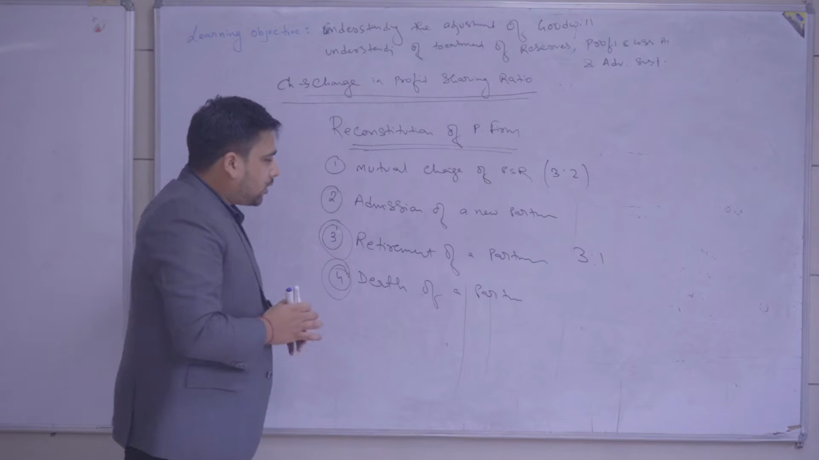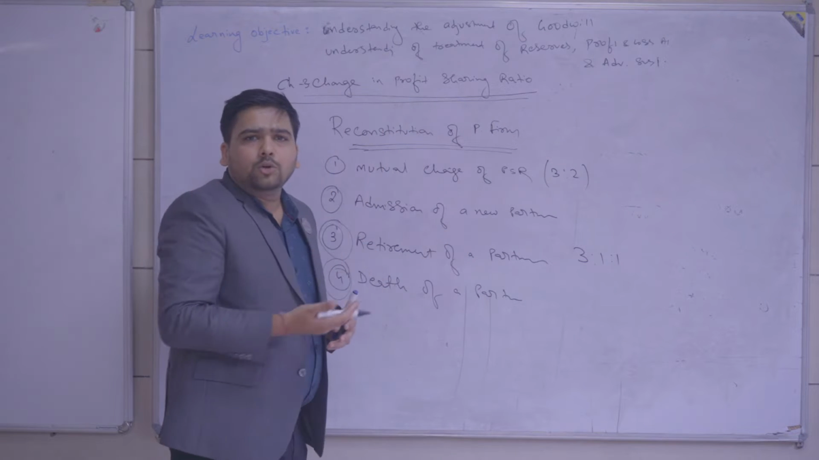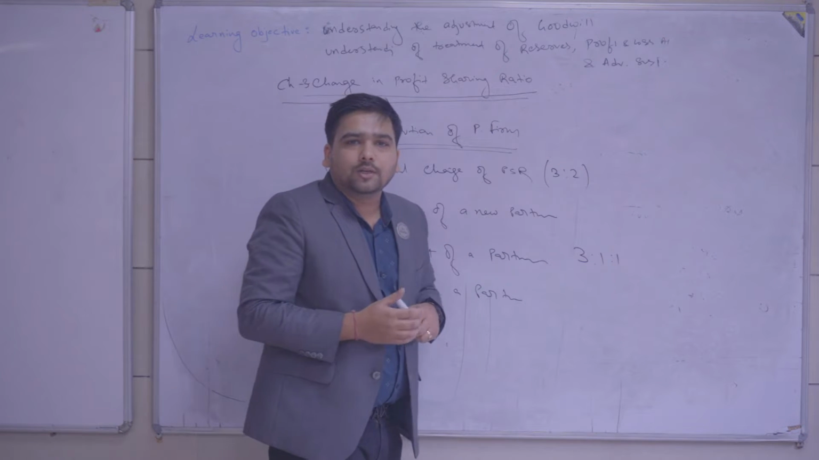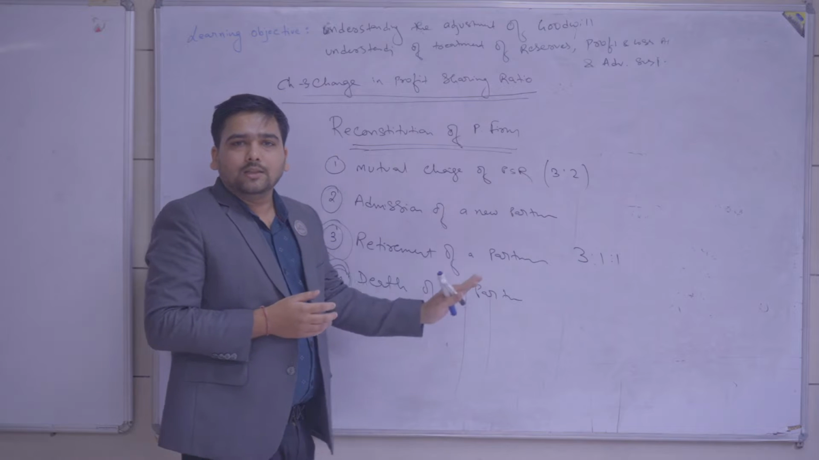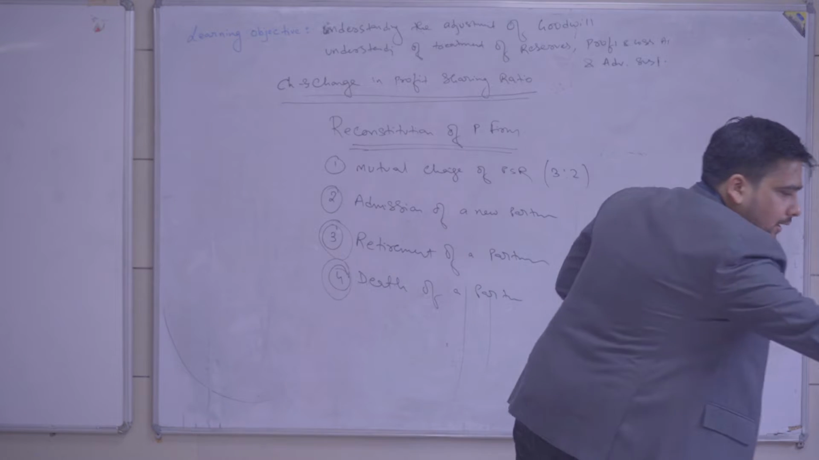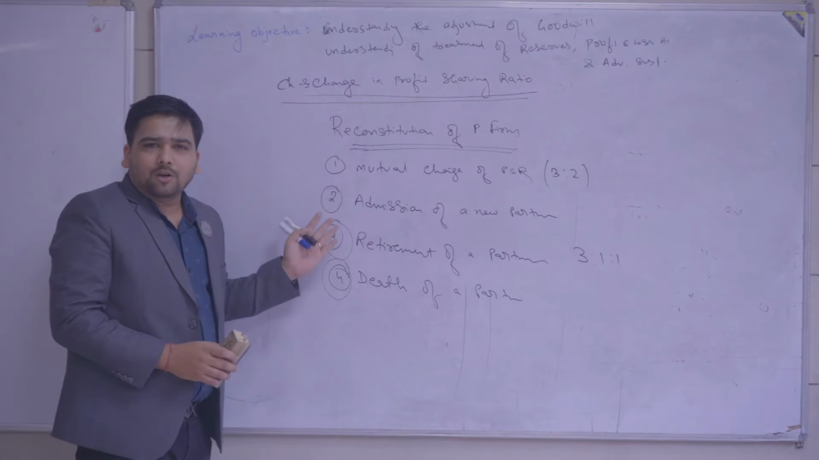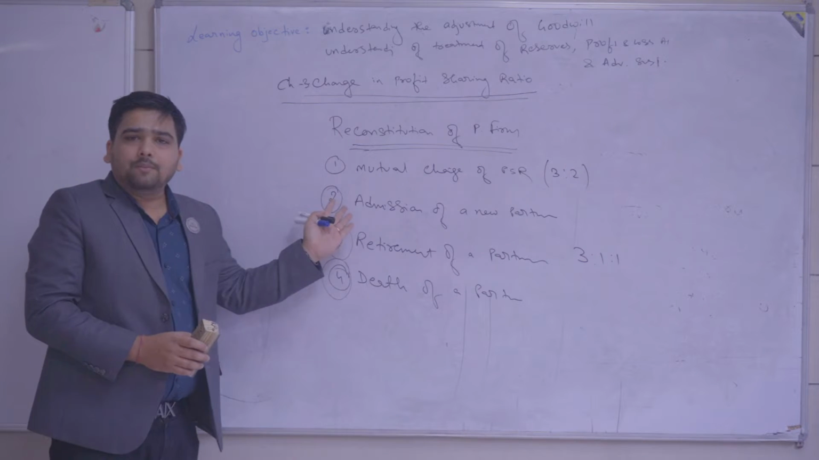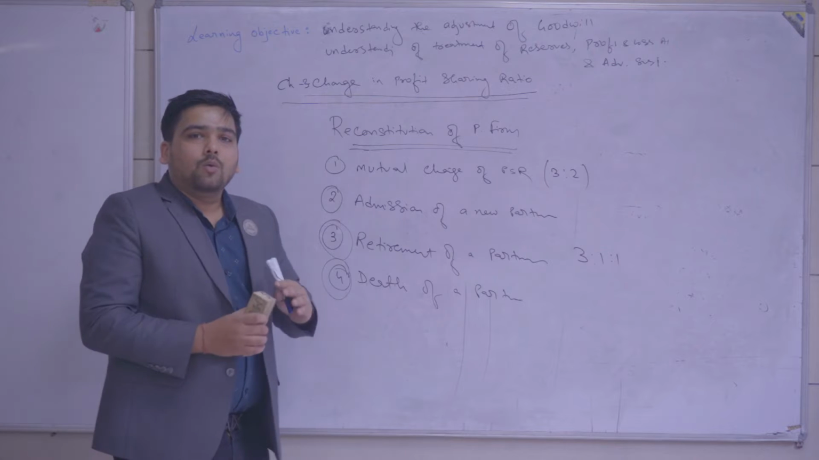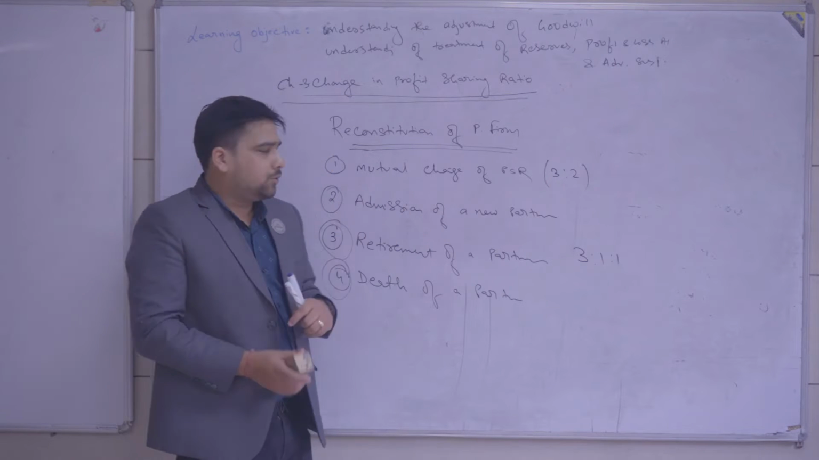So we can call it a reconstitution if there are three or more partners and one of the partners retires or dies, because the ratio between the partners will be changing. Now what are the effects, what are the adjustments we need to make in case of reconstitution? We will take an example of any one of the cases. Let's take an example of admission so that we can understand what are the effects, what are the changes, what are the adjustments we need to make in case of reconstitution.